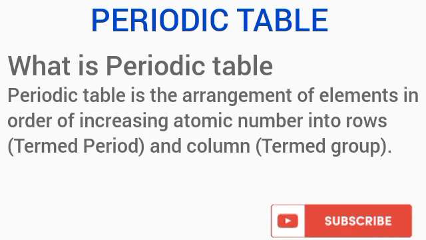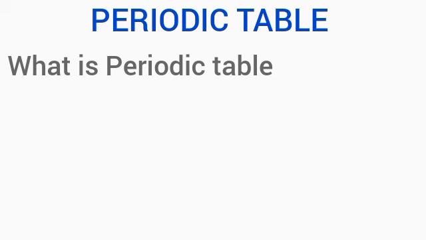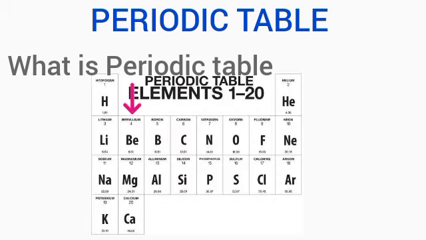The periodic table is the arrangement of elements in order of increasing atomic number into rows, termed the period, and columns, termed the group. As you can see from the periodic table being displayed, the group is actually those vertical columns, while the period is the horizontal row.